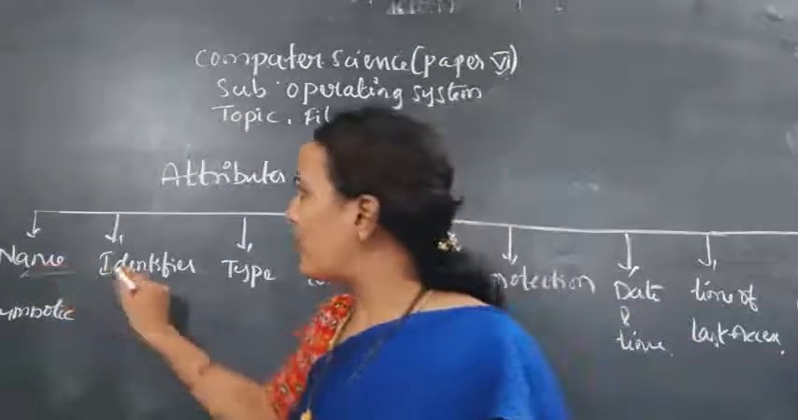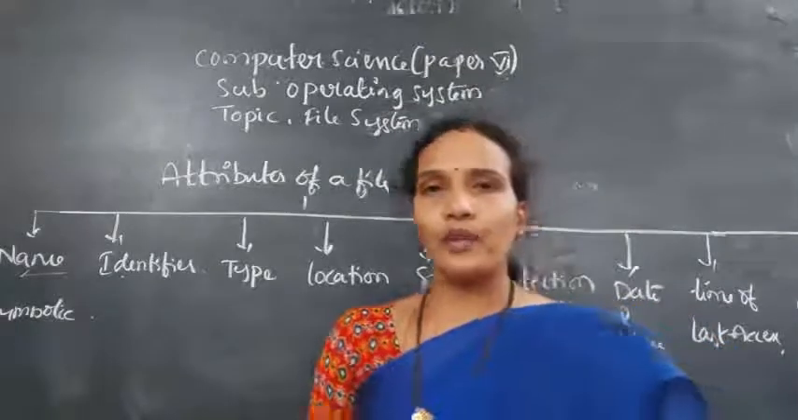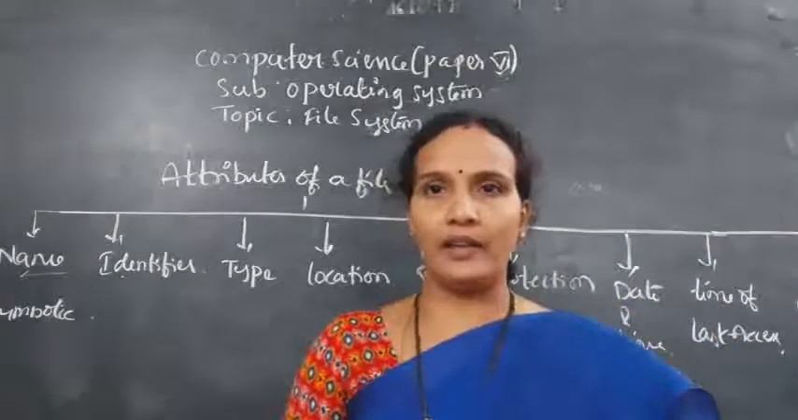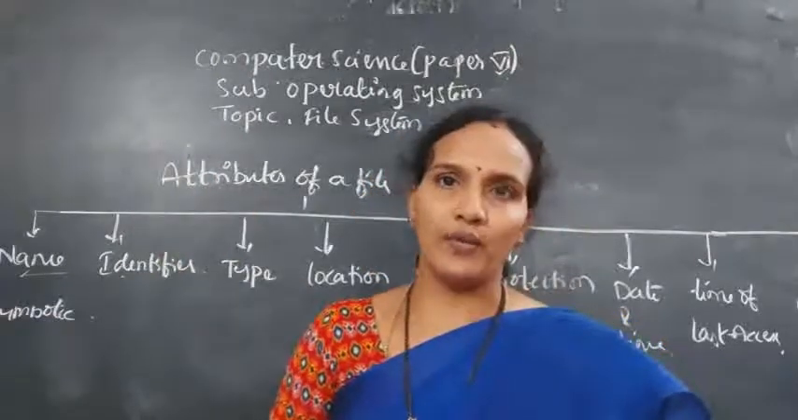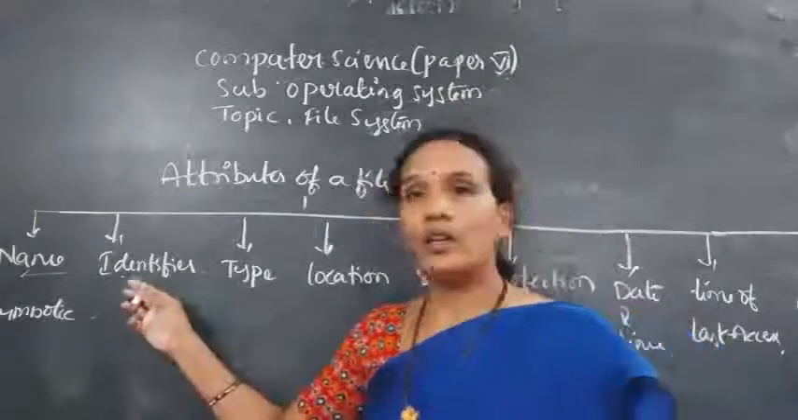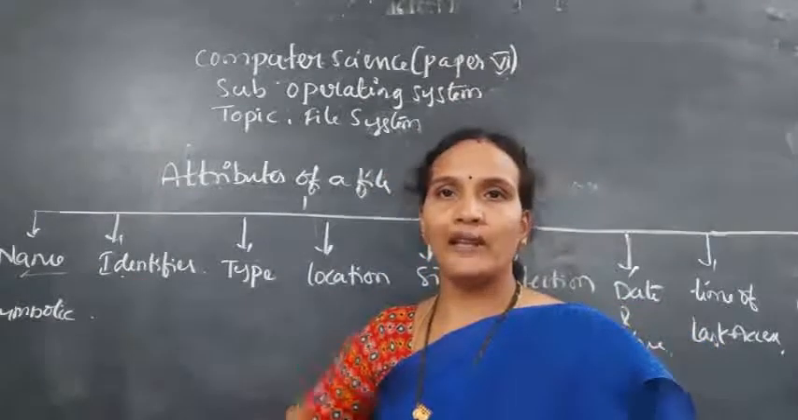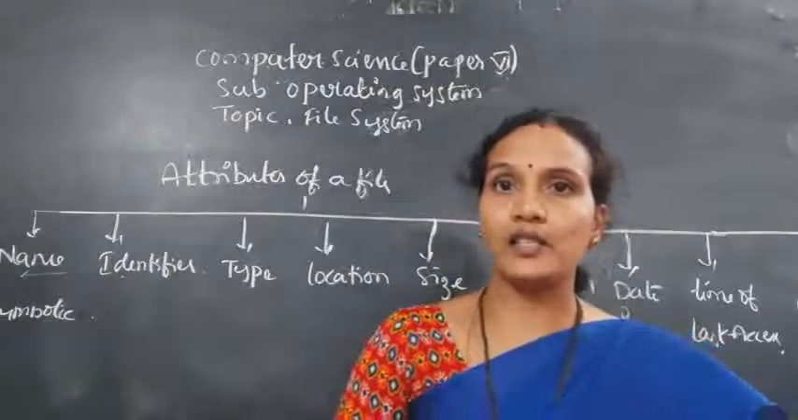That is the first attribute. Now come to the second one, identifier. So internally, in order to identify a file, a flag is used, and that flag is in a numeric format, and that is unique, and that is not in a human readable format. Like hall ticket numbers, student numbers, for each and every file there is a unique number.